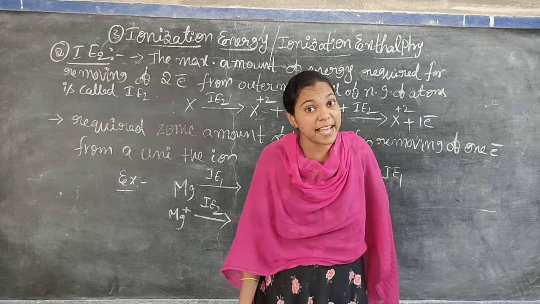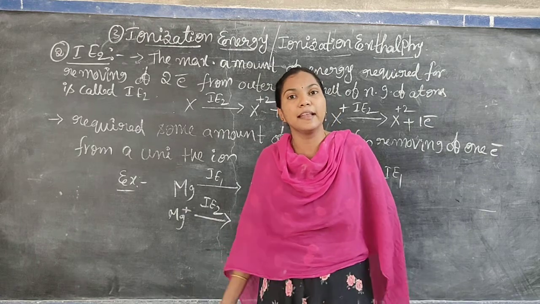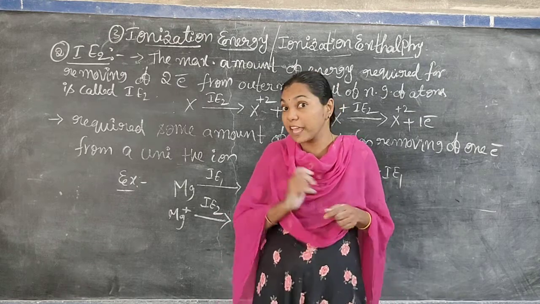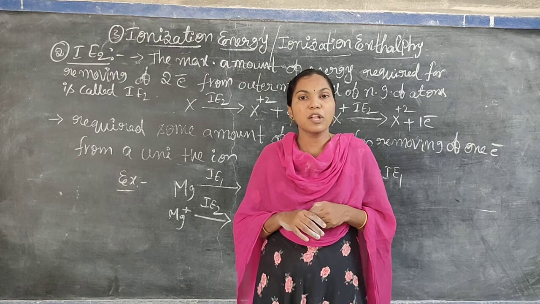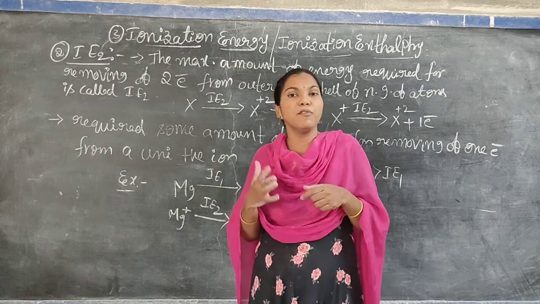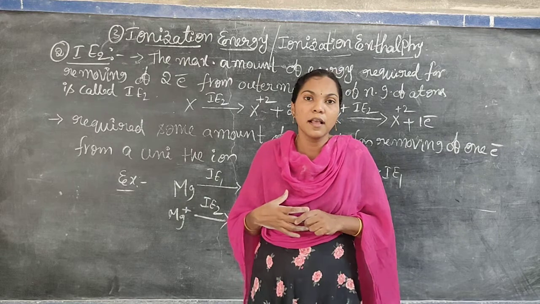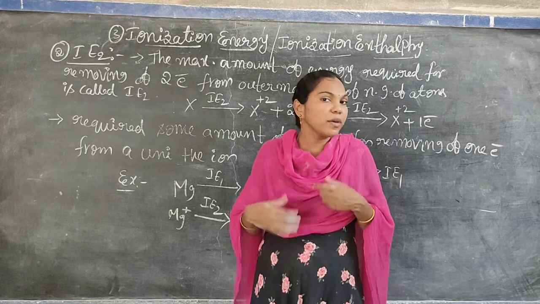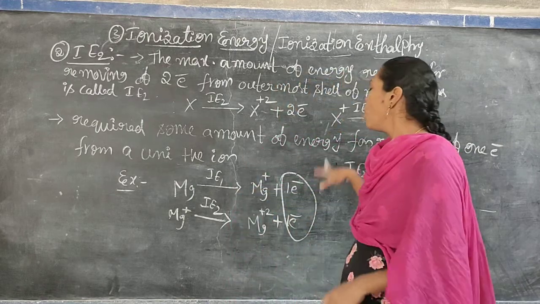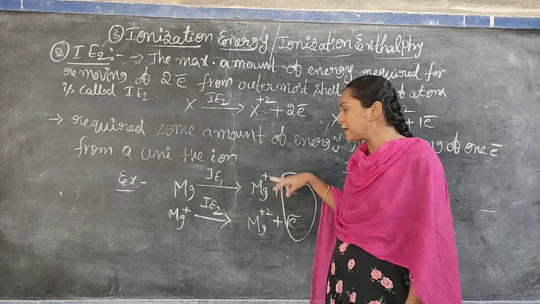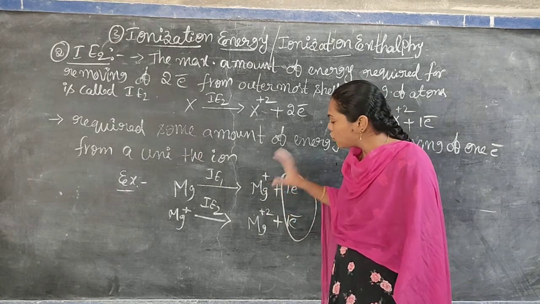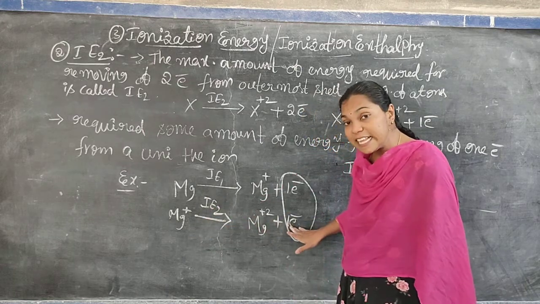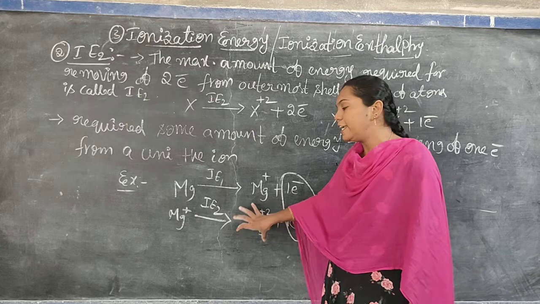The second person, the one beside that student, immediately stands and asks for the washroom too. What do we do? The first one we send easily. But the second one, we scold, compulsorily. The attraction power upon them, we increase it. Here also, when we remove the first electron from any atom, producing the unipositive ion, it is an easy process. But from the unipositive ion, we cannot easily remove one more electron. It is a very difficult process.